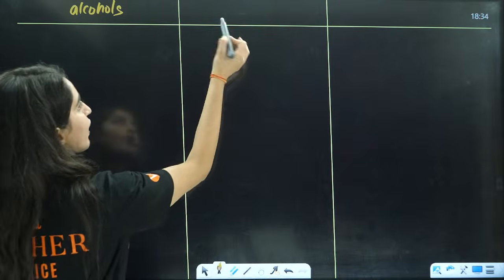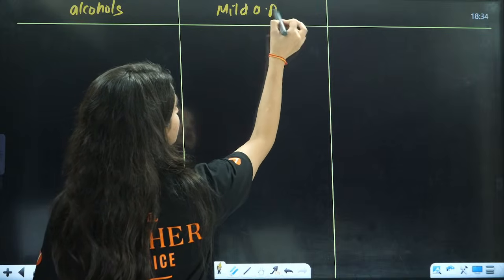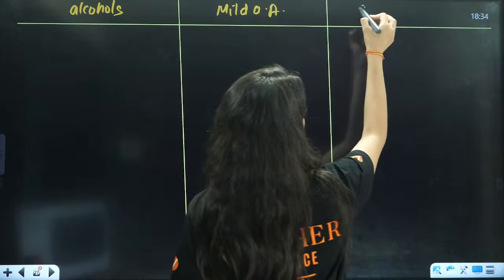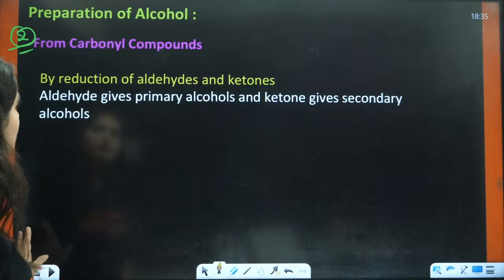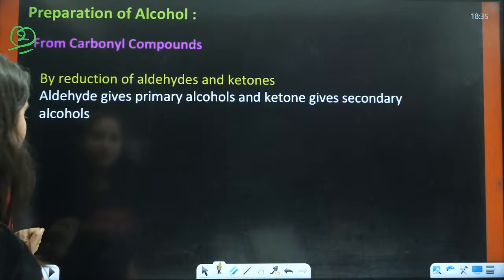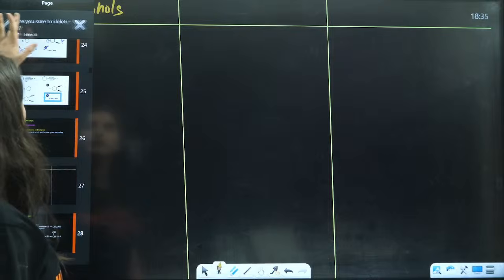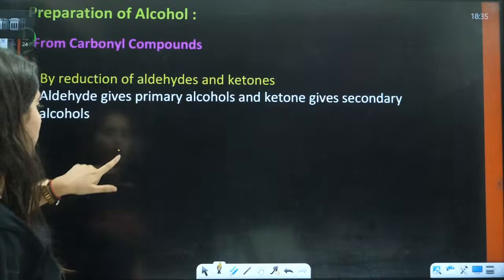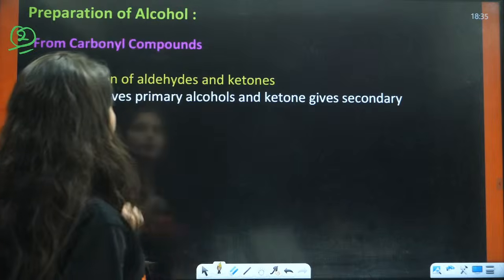This is the action with mild oxidizing agent. This is the action with strong oxidizing agent. Here we will do the reduction, right? Oxidation we will see in the properties of alcohol; this is the reduction only.